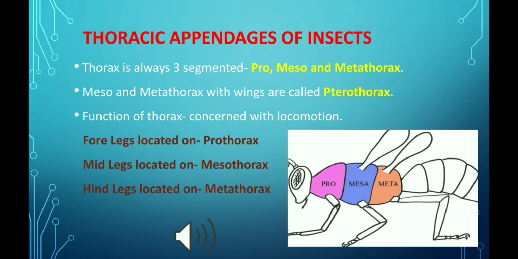The main function of the thorax is to facilitate locomotion of the insect body, and for this purpose the insect bears one pair of legs on each thoracic segment, and wings are always found on the last 2 segments, that is on the mesothorax and the metathorax. But sometimes only one pair of wings is functioning and the other one is reduced or absent.